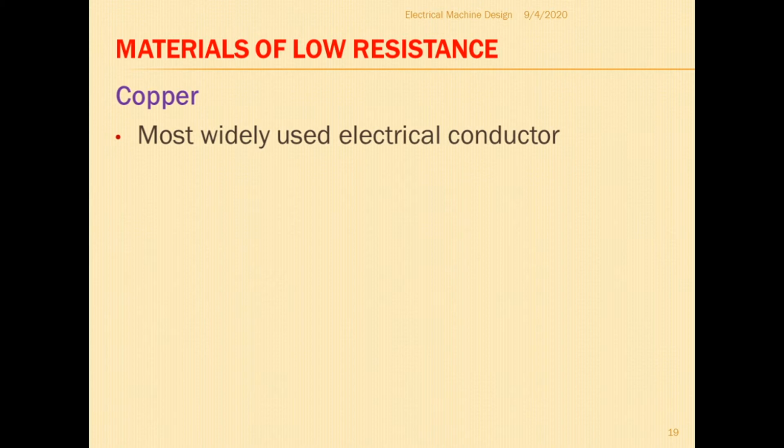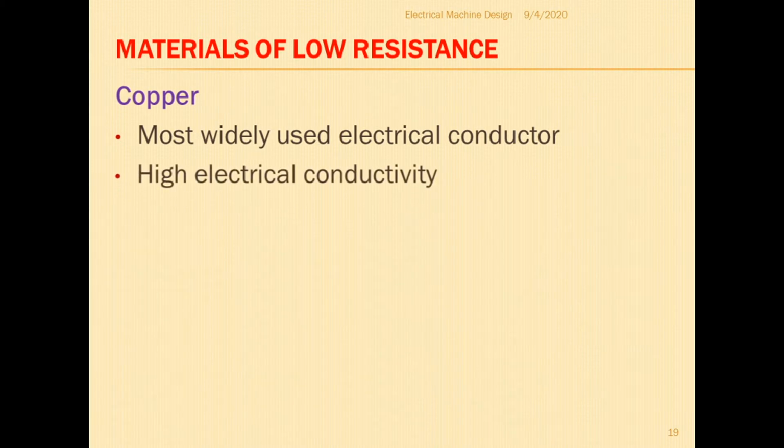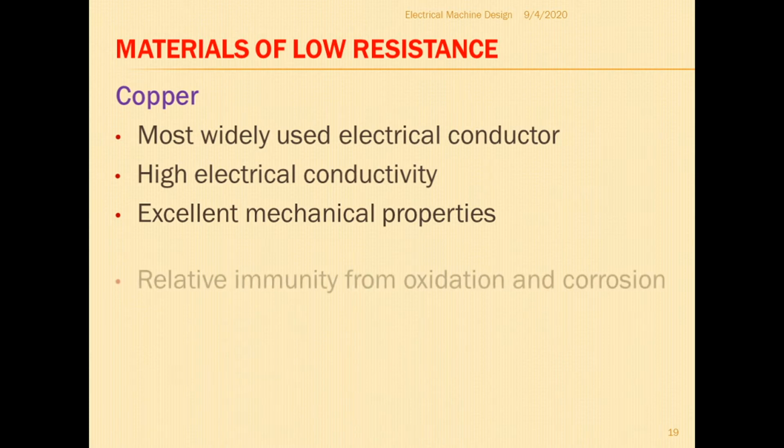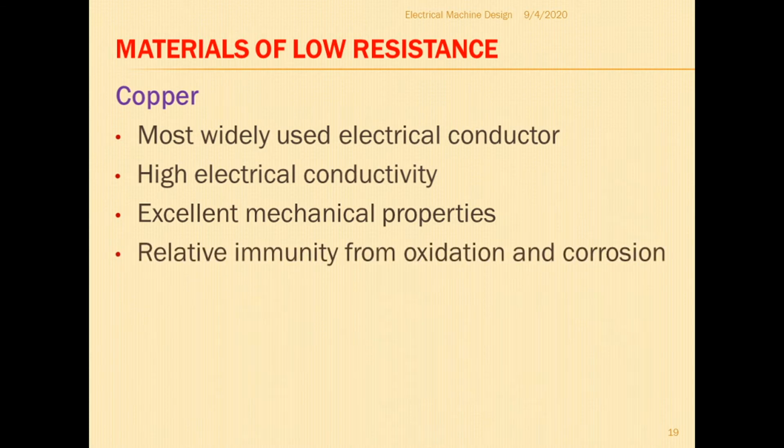It has high electrical conductivity and excellent mechanical properties. Next, it has good relative immunity from oxidation and corrosion, which is one of the important properties of copper.